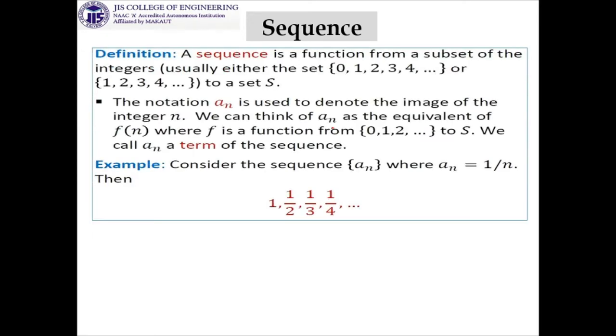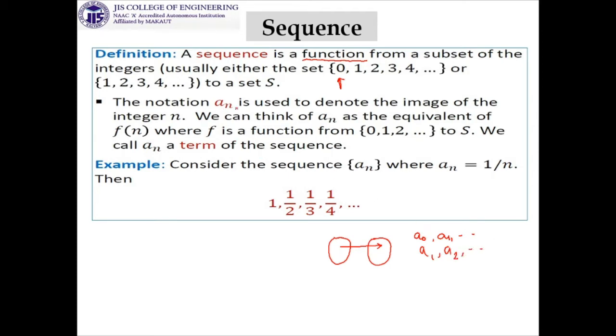Next, we are having the definition of a sequence in formal mode. A sequence is a function. Whenever we are talking about a function, it must be from somewhere to somewhere. It is a function from a subset of the integers, usually either the set 0, 1, 2, 3, 4 or 1, 2, 3, 4. That means sometimes you consider 0 or sometimes you may not. In that case, your sequence will start from A0, then A1 and so on, and in some cases it will be A1, then A2 and so on.